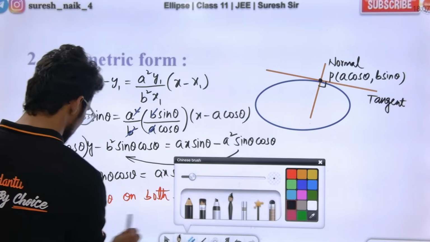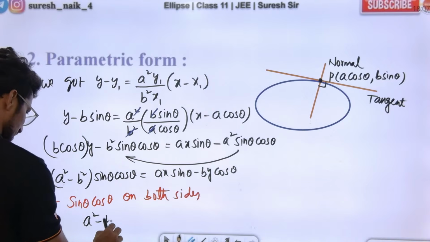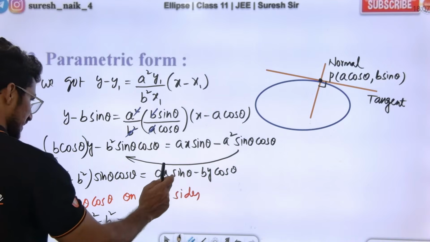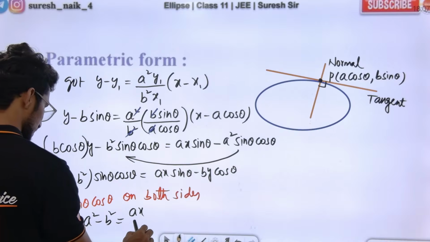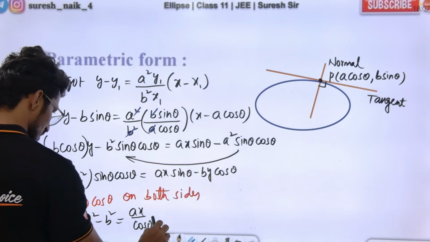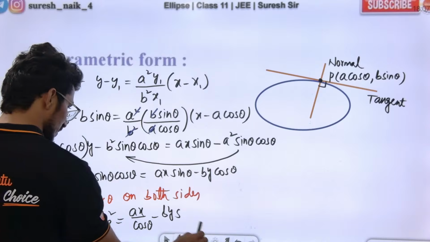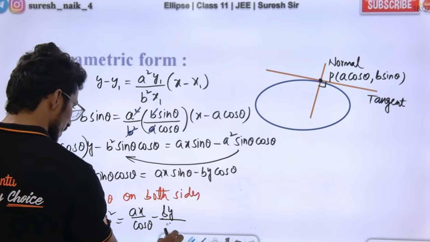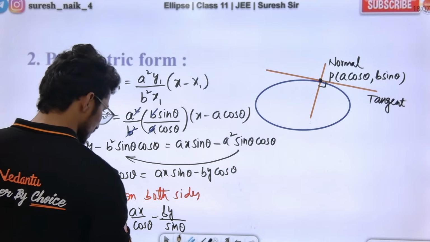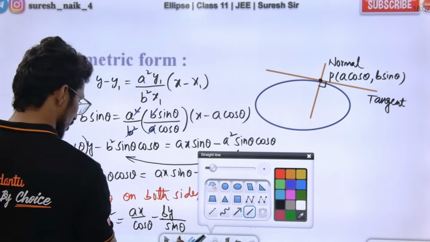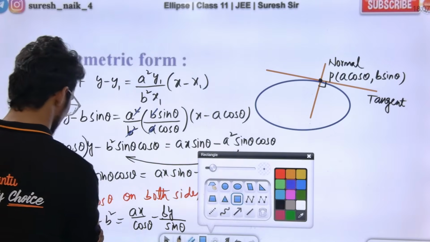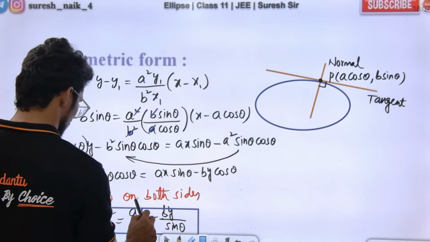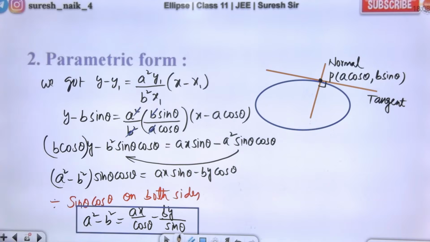If we do that, the simplified version comes. a square minus b square is equal to what? Dividing by sin theta cos theta gives ax by cos theta minus by sin theta. This is your normal equation in parametric form. a square minus b square, ax by cos theta minus by sin theta.